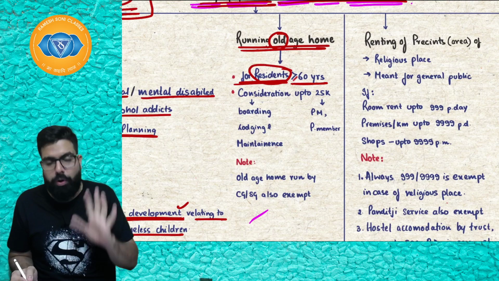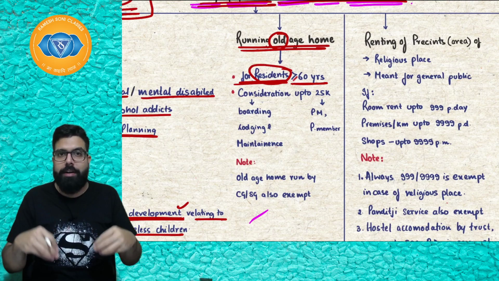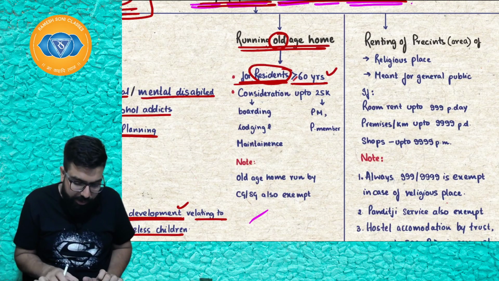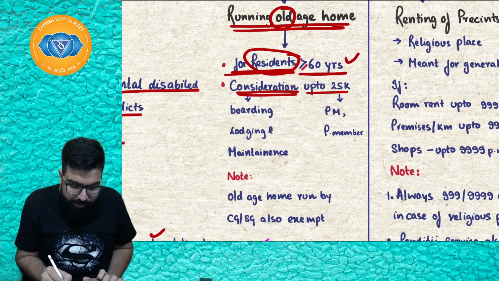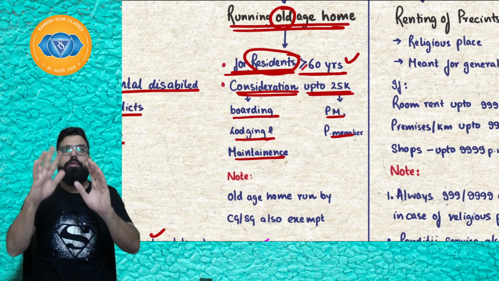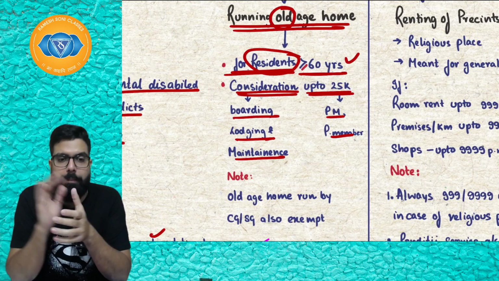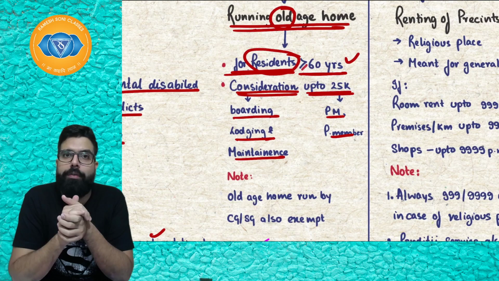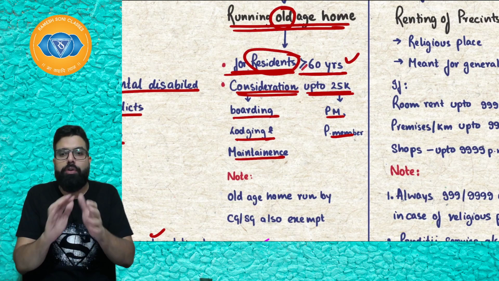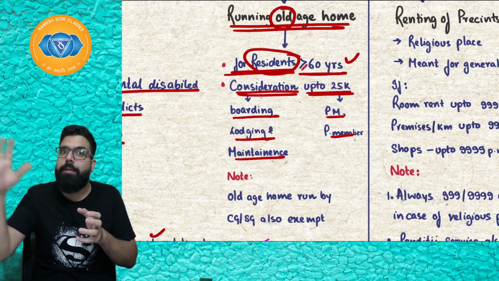So if there is an old age home registered under 12AA and they are taking care of people whose age is greater than or equal to 65, and they are charging consideration up to 25,000 for boarding, lodging or maintenance per month per member. Supposing one son is staying abroad, he wants to take care of his parents but he can't come to India. So in India he went to a charitable institution and told them, can you please take care of my parents, I will send you the money.